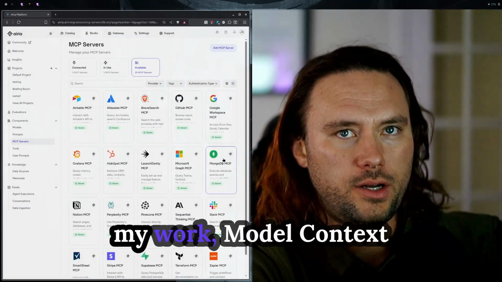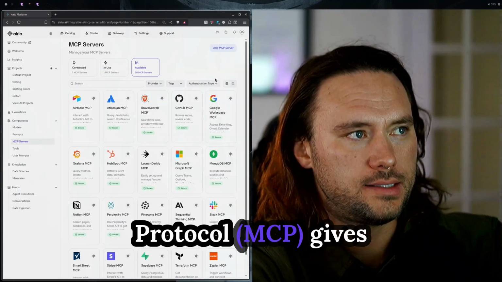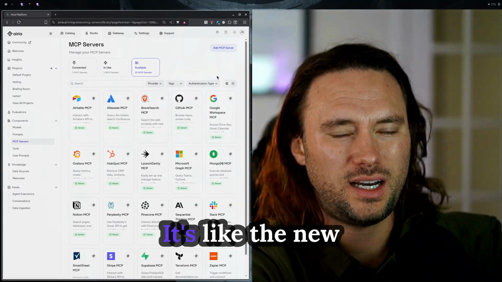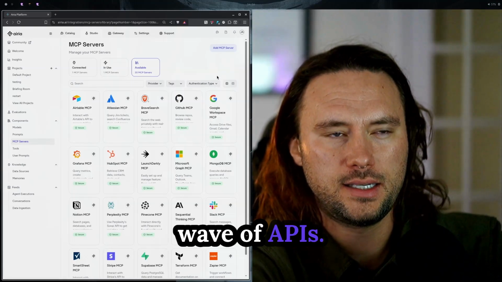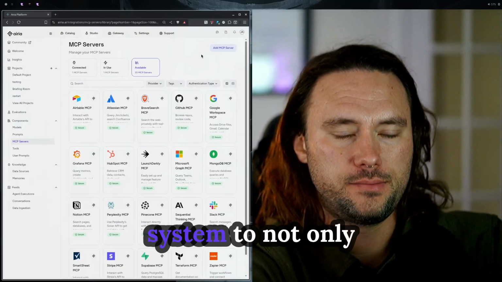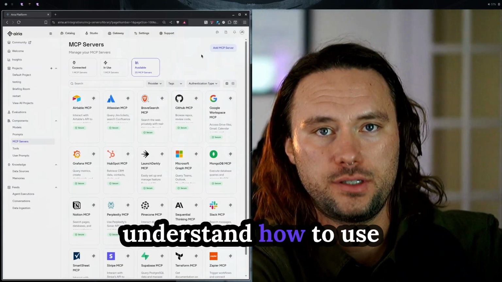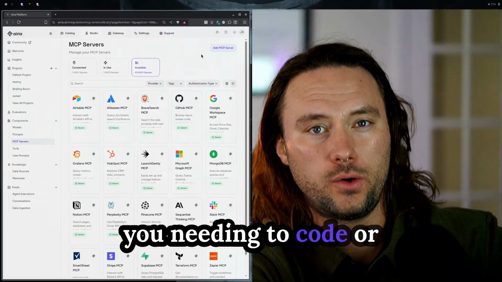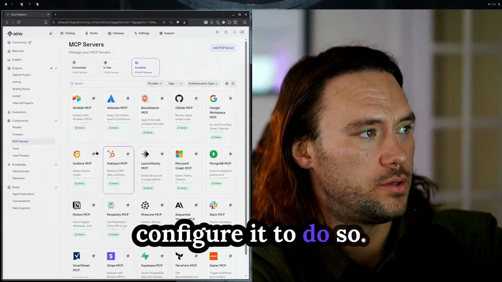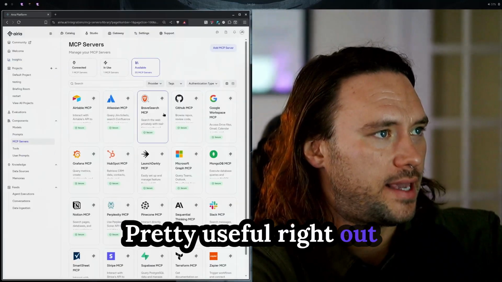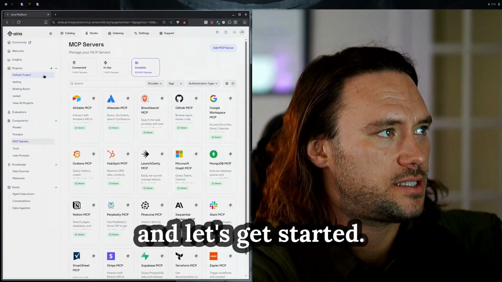If you're familiar with my work, Model Context Protocol gives your agent superpowers. It's like the new wave of APIs. This allows your agentic system to not only access these tools, but understand how to use these tools without you needing to code or configure it to do so. Pretty useful right out the gate. I've added Brave Search MCP, and let's get started.